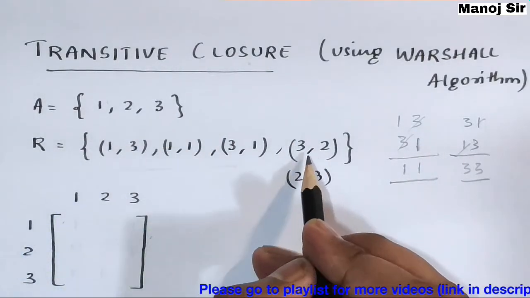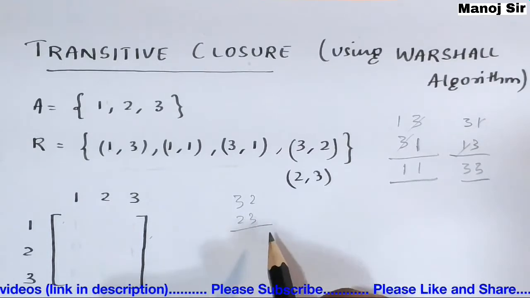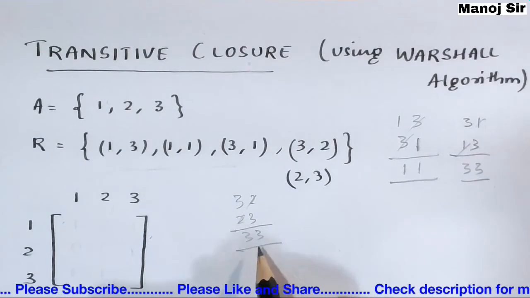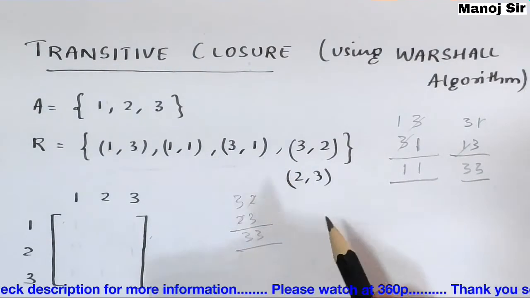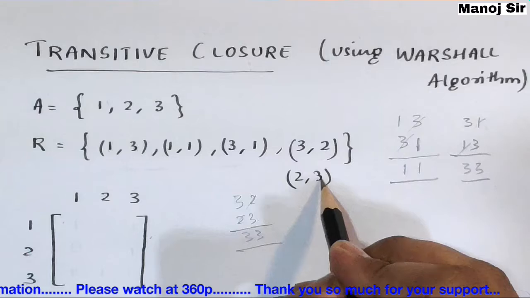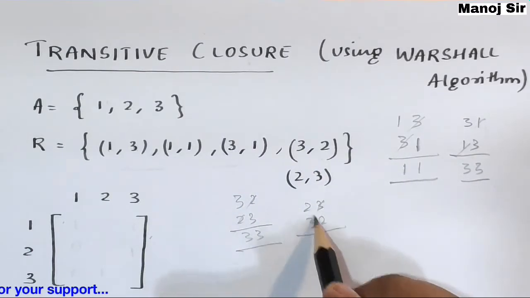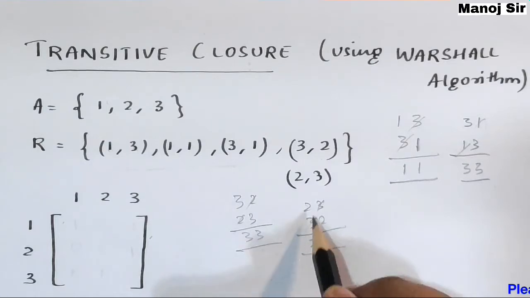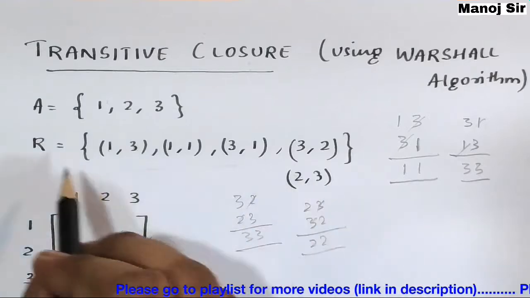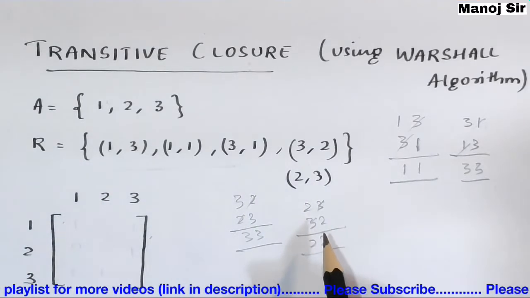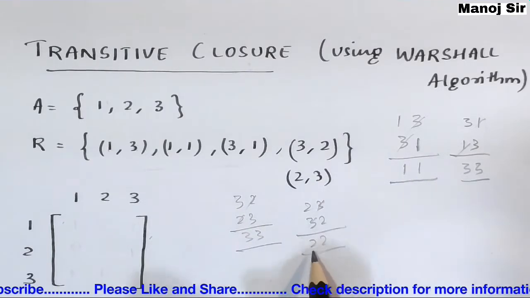Now if you compare (3,2) and (2,3), the 2 gets cancelled, and again we get (3,3), so (3,3) has to be in this relation. Again, if you take (2,3) and (3,2), the 3 gets cancelled, giving (2,2). So (2,2) must also be there in this relation to make it a transitive relation. So there could be more than what we have found, that is (3,3) and (2,2).